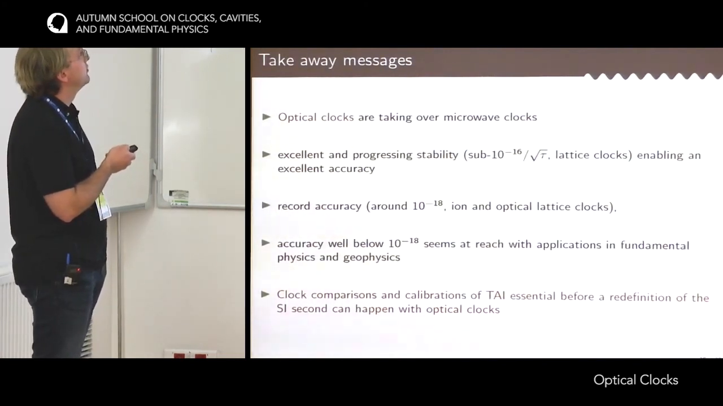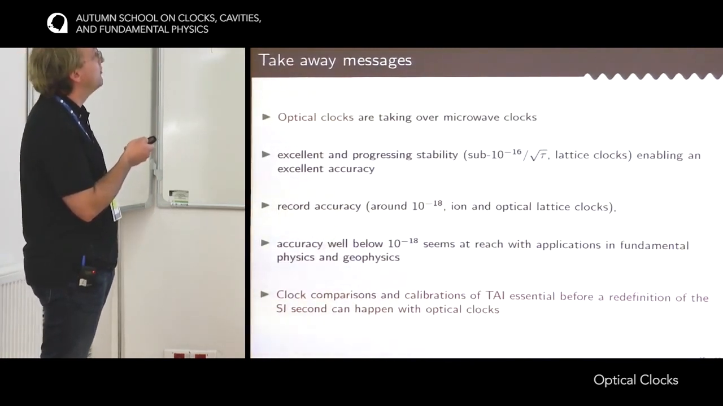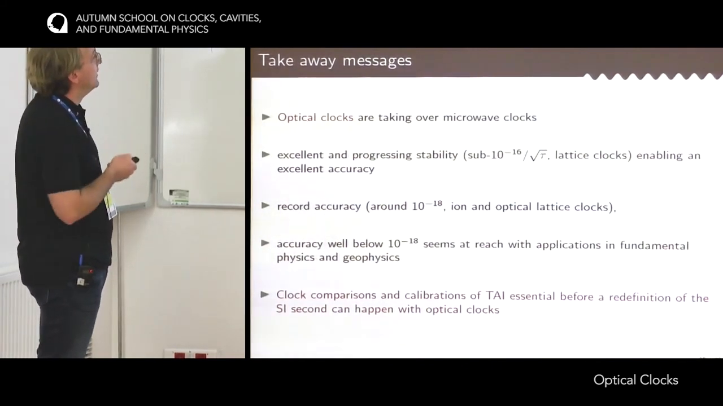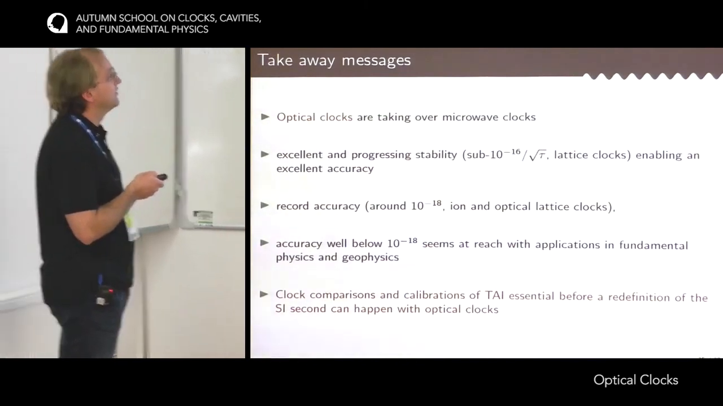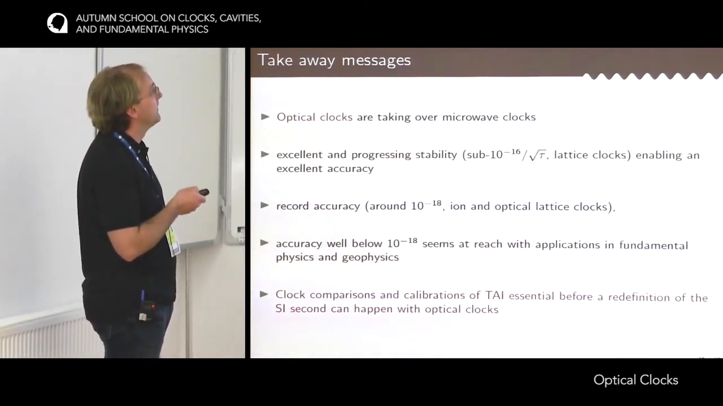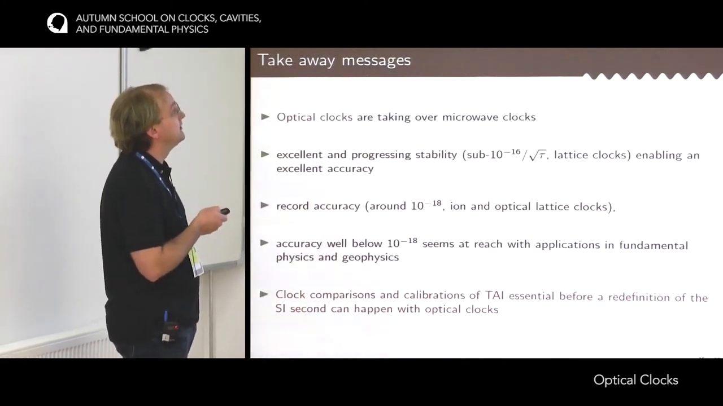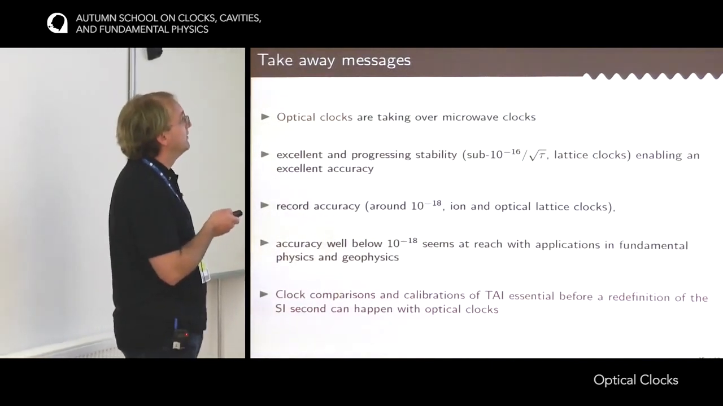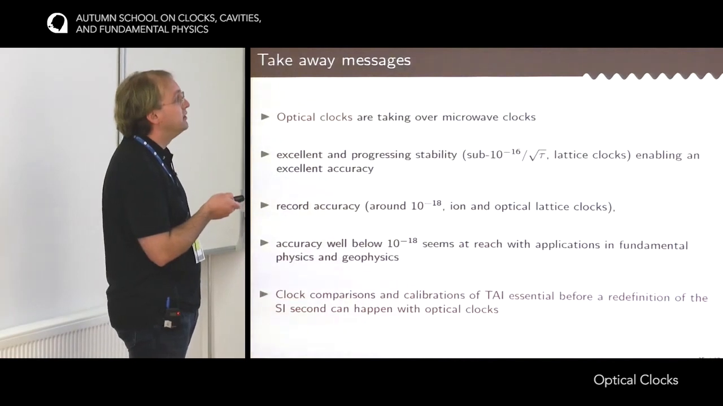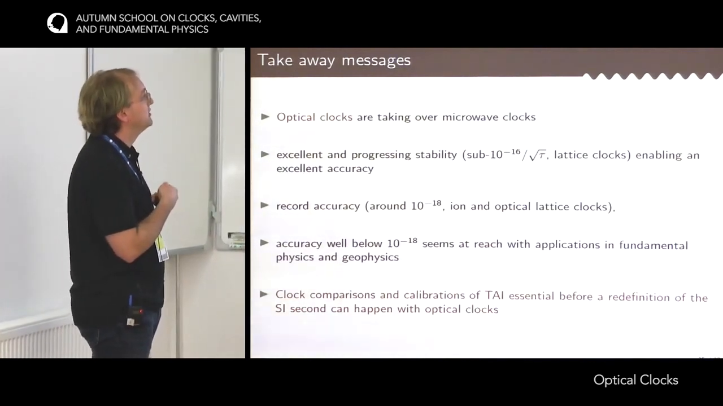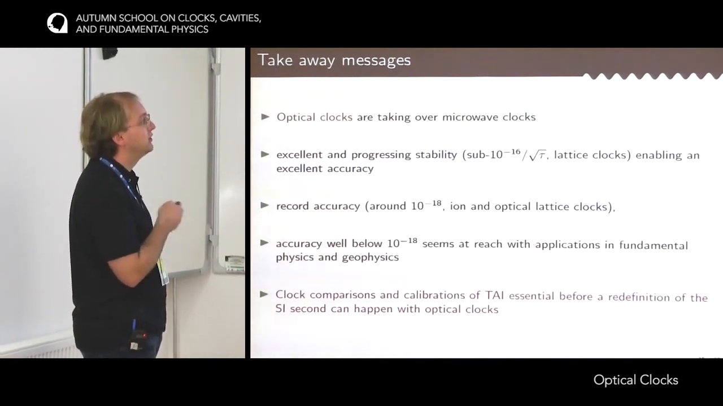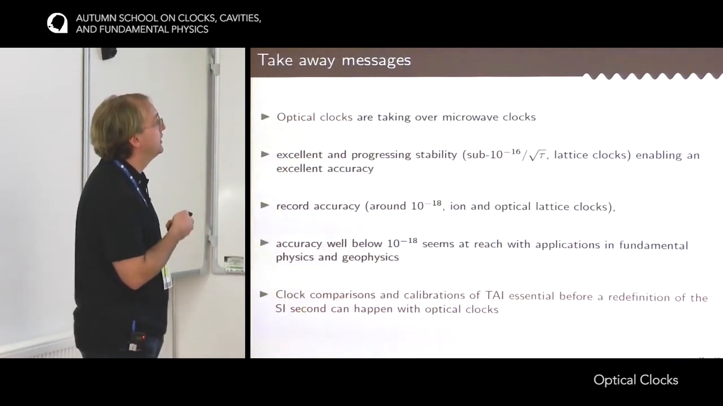So I have a few takeaway messages as a conclusion. Now we are sure that optical clocks are better than microwave clocks, and they are really taking over all that is done with microwave clocks. They have an excellent stability, below 10^-16 at 1 second. And more importantly, it's still progressing, so there are still new laser techniques being developed in order to reach a better stability. And this really good stability is what has enabled us to measure systematic effects and reach an excellent accuracy. This accuracy is around 10^-18, both for ion clocks and optical lattice clocks, and there's no showstopper to 10^-19.